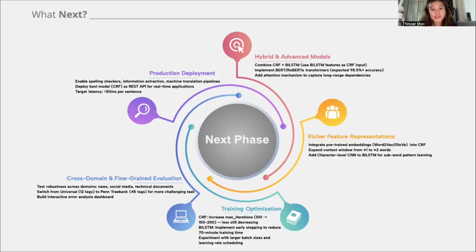And in the longer term, testing across different domains and eventually deploying the best model as a live API, targeting under 50 milliseconds per sentence. So let me end our group presentation here.